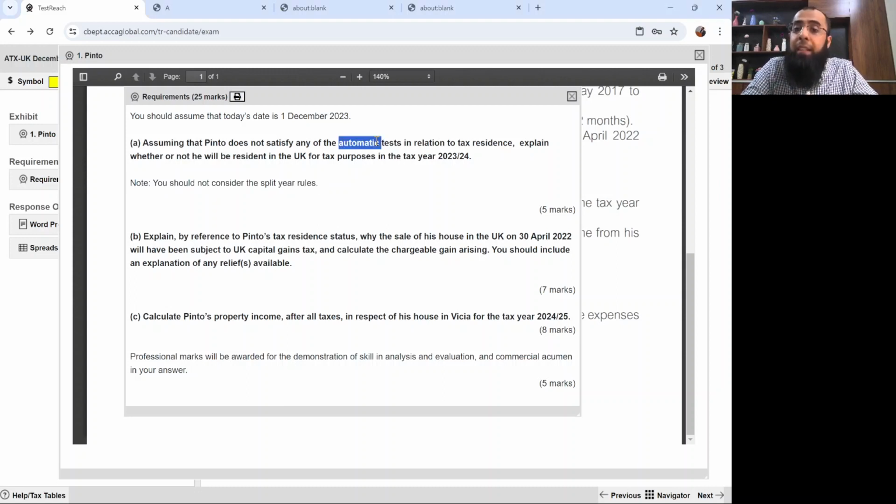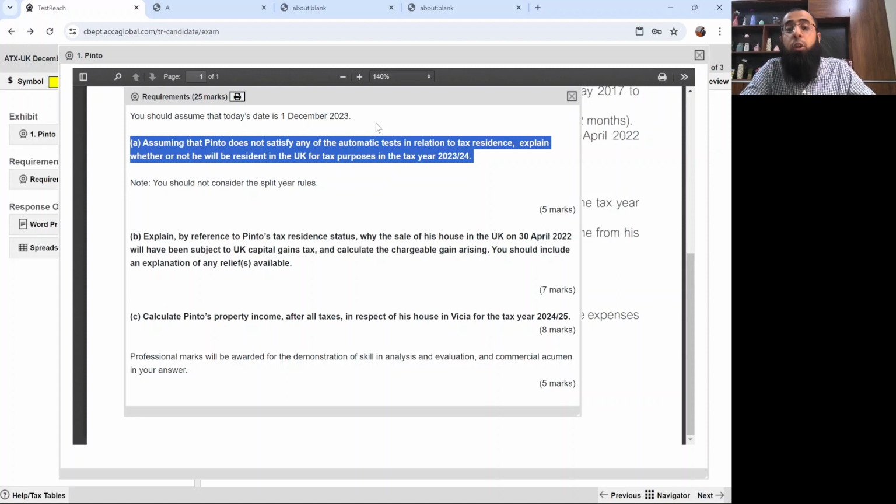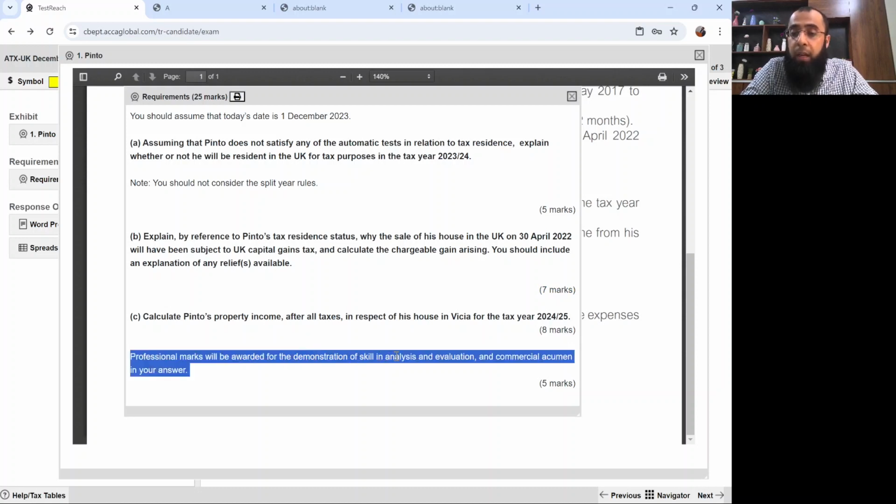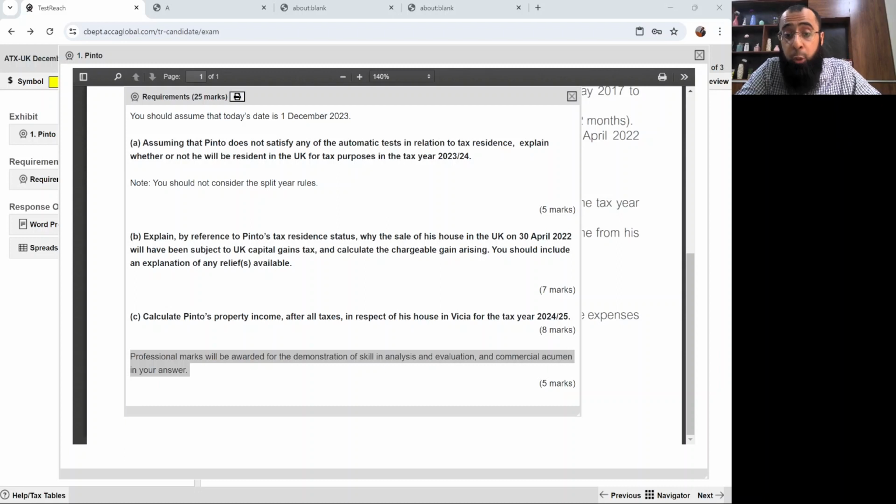Now, if automatic tests are not getting applied, in order to determine the residency, we have to use the UK ties. I hope you all remember. So we have to answer this requirement for 5 marks. Then there is a requirement of 7, 8 marks, and then the last is professional skill marks. Since it's section B question 2 and 3, there are no marks for communication. There are marks for analysis and evaluation, commercial acumen, and skepticism.